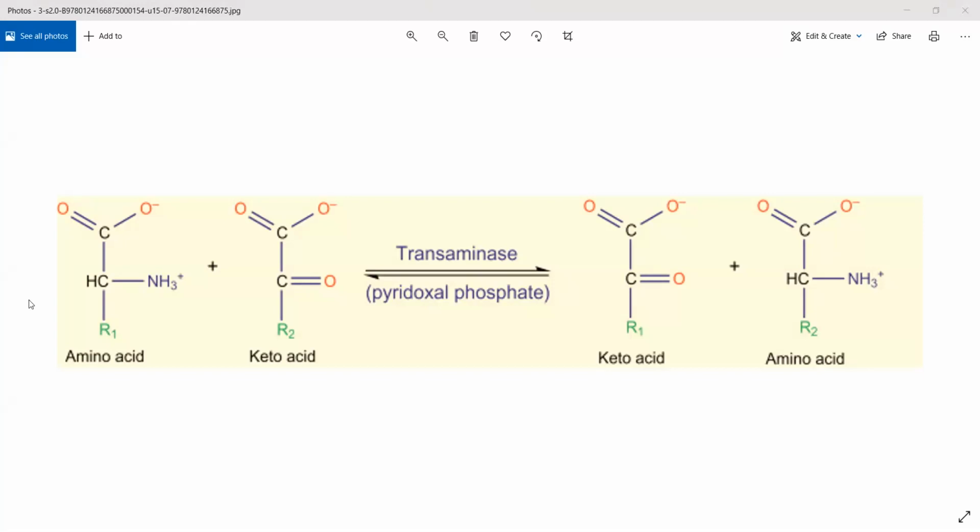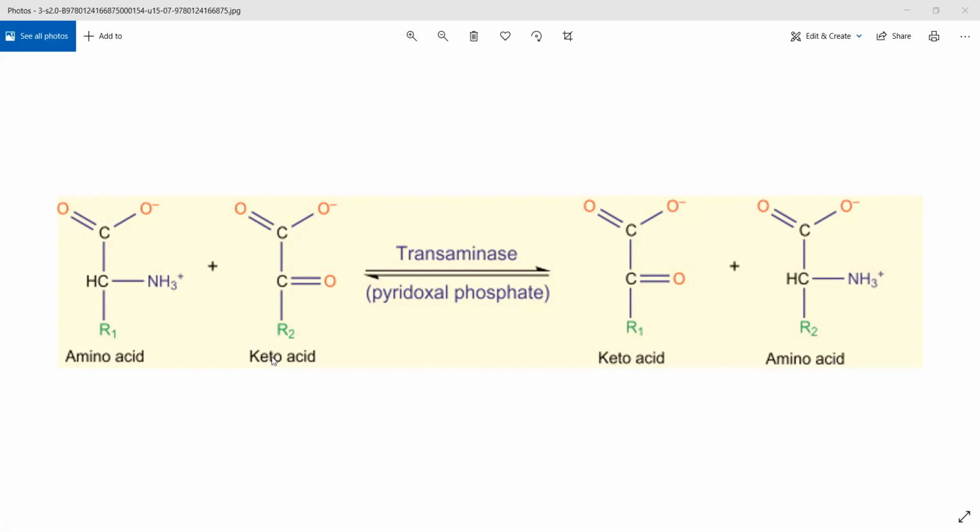So here in the first step, look, on the left side, amino acid with R1 has the amino group. The R1 amino acid has the amino group which is NH3. If you look on the right, here you can see it is still an amino acid, but it has become R2. So from R1 it is exchanging, that alkyl group is getting exchanged between ketone and amino acid. The keto acid will liberate R2, the amino acid will liberate R1 and they are exchanging between them. There is exchange occurring between them.